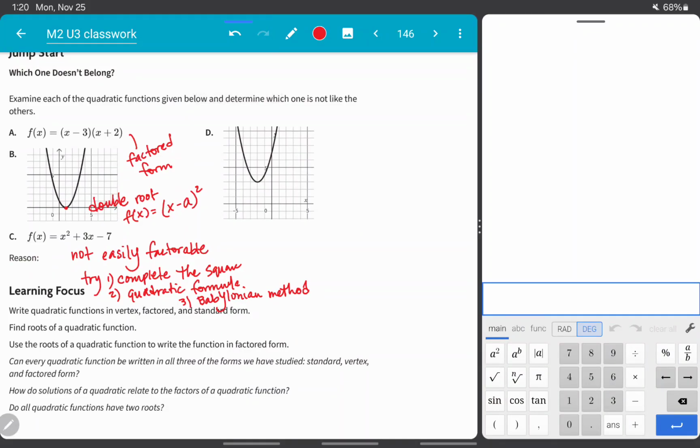Okay, for D, that one looks like it has no x-intercepts, so it doesn't have any real roots. So no x-intercepts, which means no real roots.